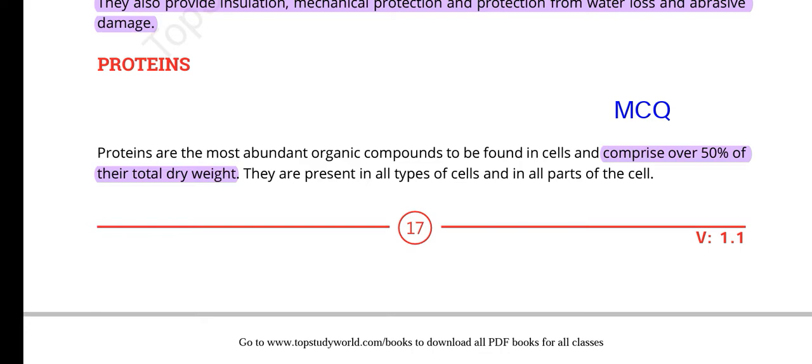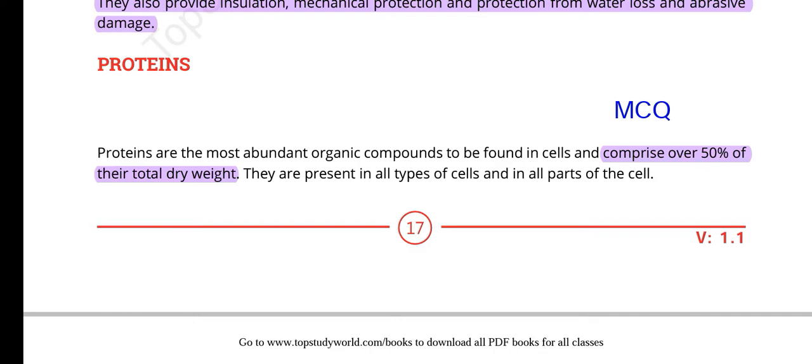Proteins are very important organic compounds, and they compose about 50% of the dry weight of any cell. So these are very important.